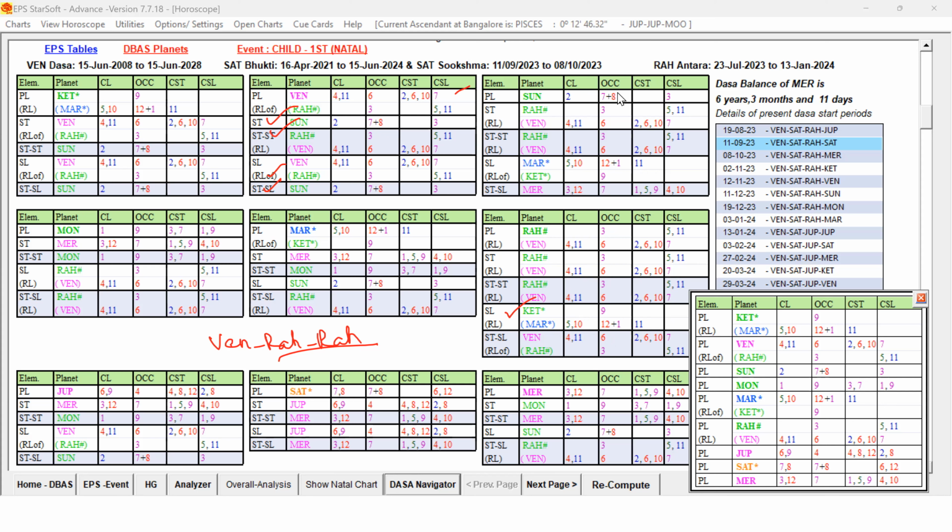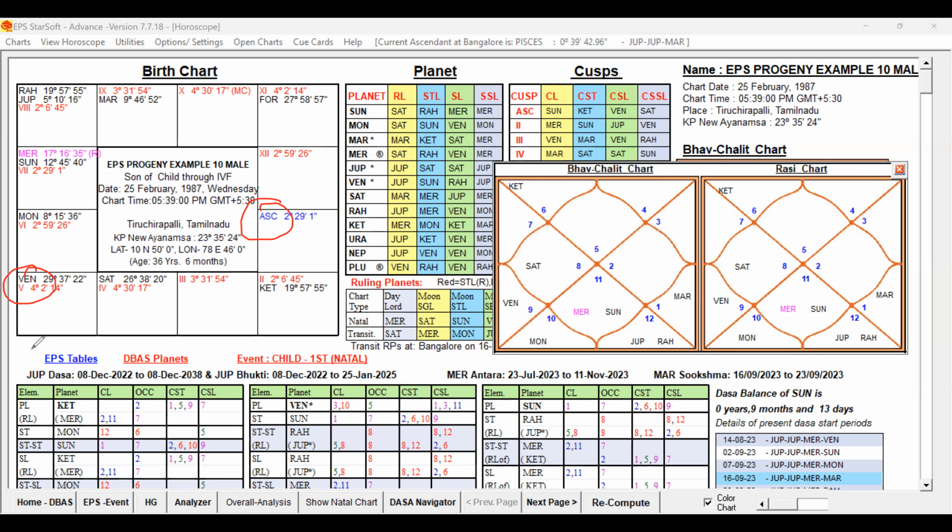Lagna is falling in the Leo sign, and the fifth cusp is falling in Sagittarius. Fifth lord Jupiter is posted in the 8th house, conjoined with Rahu. So the fifth lord is in its own sign, but in the 8th house, a watery sign, conjoined with and afflicted by Rahu. Being posted in the 8th house is not good.